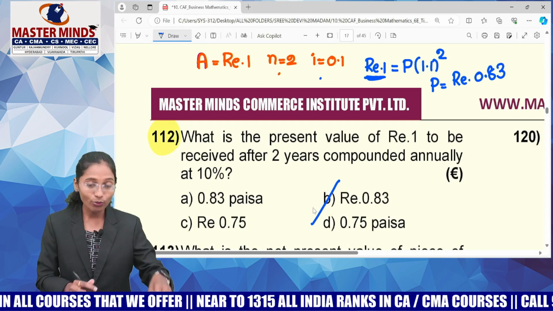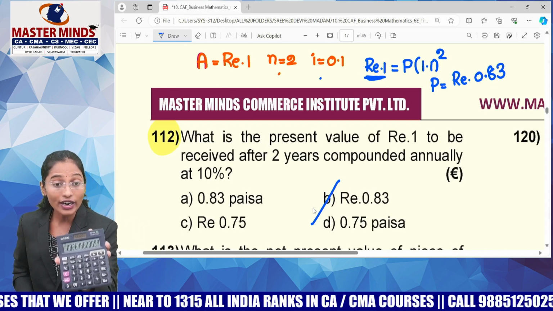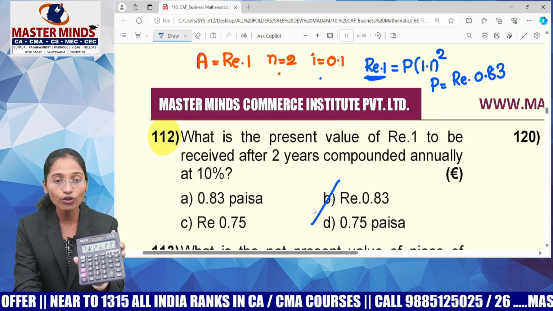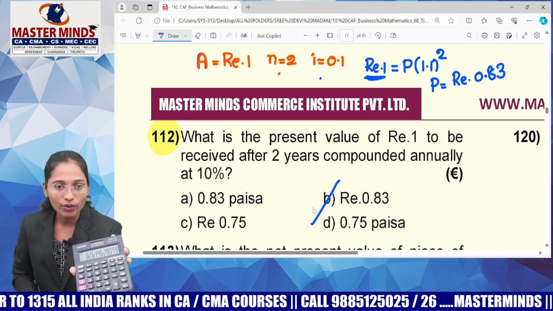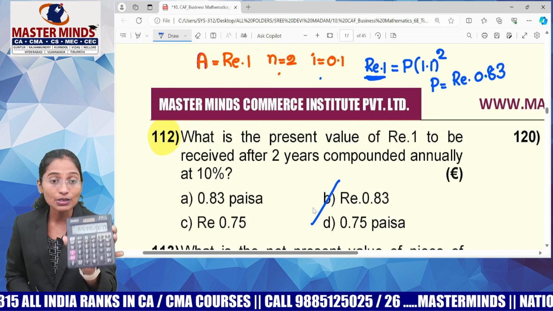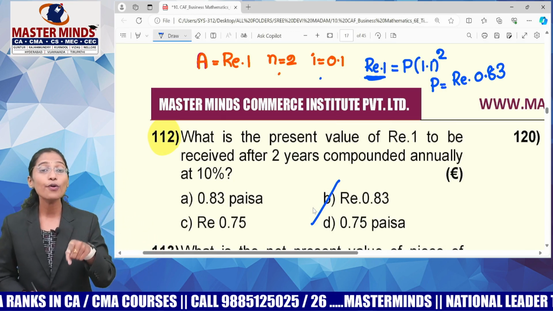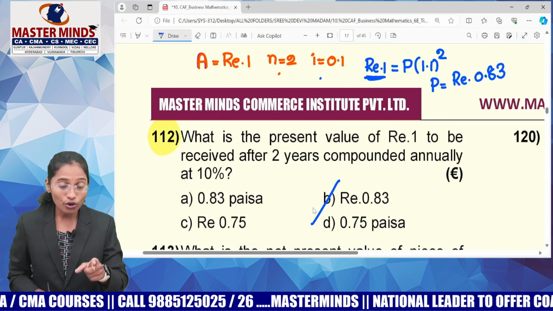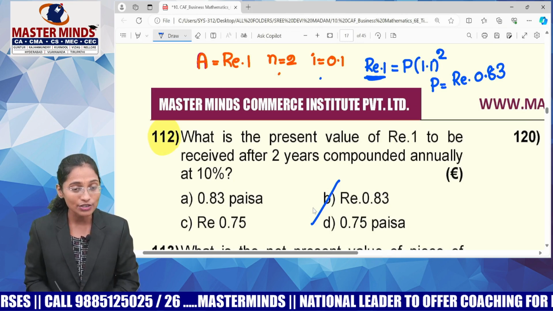If you want to convert it into paise, you have to multiply the answer with 100, and the answer will be 82.6, which is approximately 83 paise or 0.83 rupees. Try to understand. Whatever you are getting is in terms of rupees because you are multiplying it with rupees only.